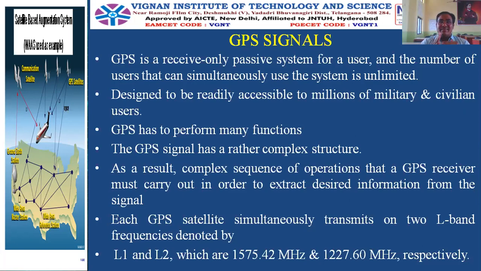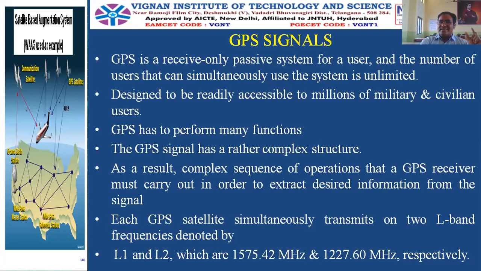These are only the civilian applications. Apart from this, there are military applications. Apart from this, there are commercial applications. Apart from this, there are scientific applications, such as noting the presence of some minerals underground. That is also using the GPS signals, right? So this is a huge number of users, and the GPS has to perform many functions.